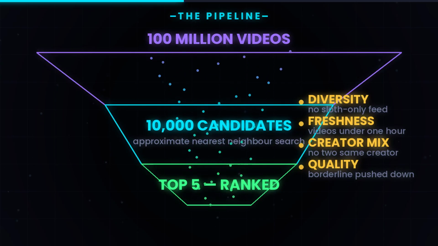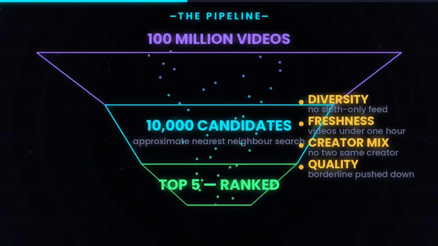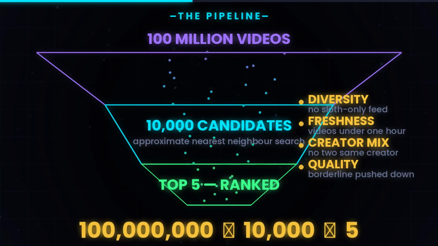Stage 2, ranking. The 10,000 candidates get scored by a much heavier model, usually a deep neural network. This model takes hundreds of features per video, hundreds of features about you and your recent watch history. It outputs a predicted score for engagement, usually a probability that you will watch the video past a certain percentage. The top scored videos go into your feed. But that is not the whole story.